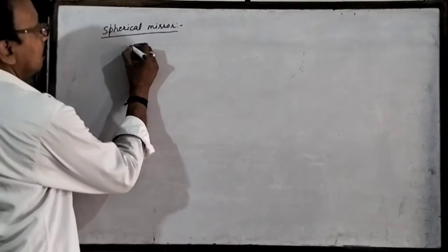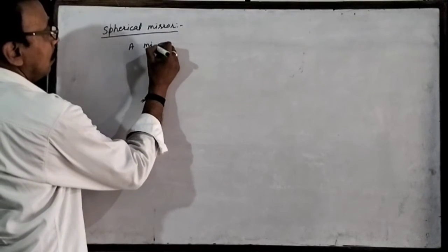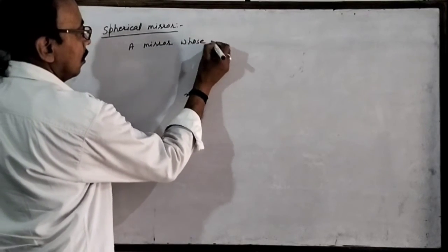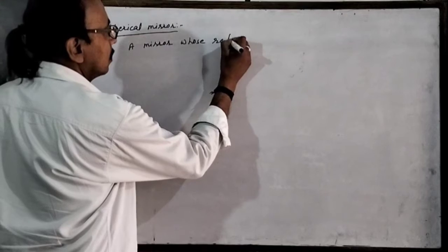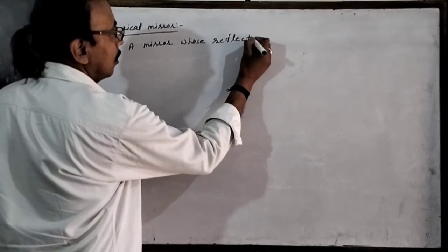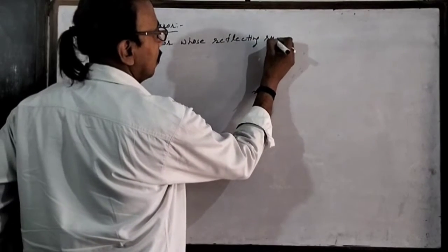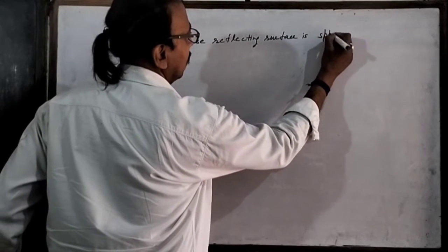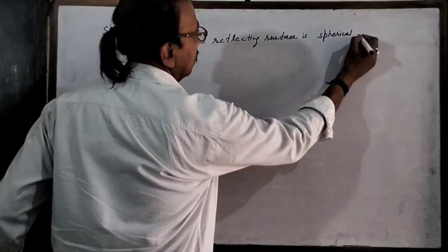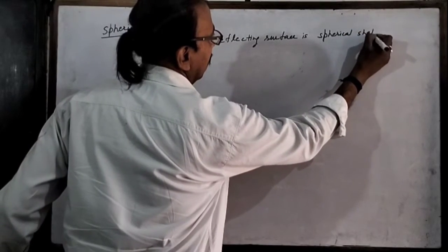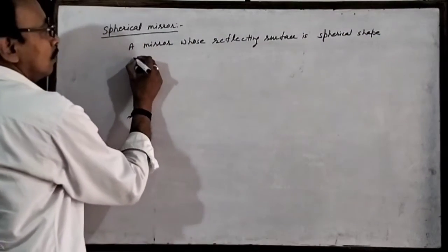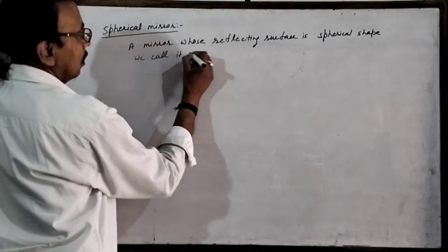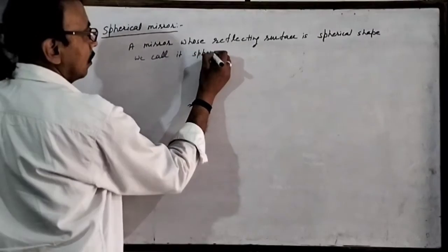A mirror whose reflecting surface is of spherical shape, we call it a spherical mirror.